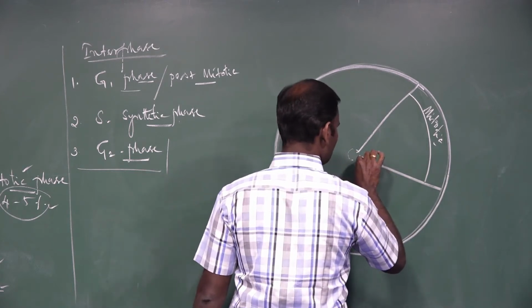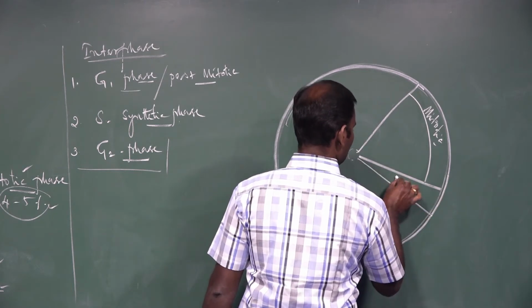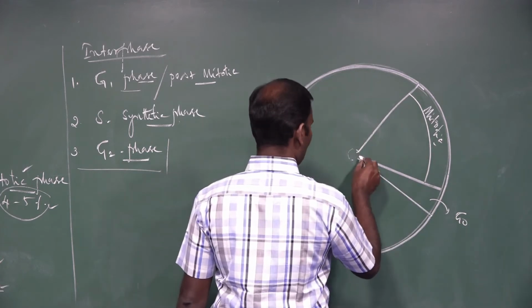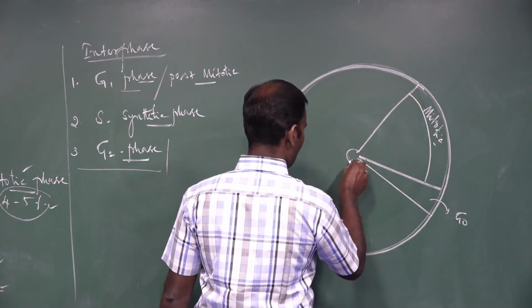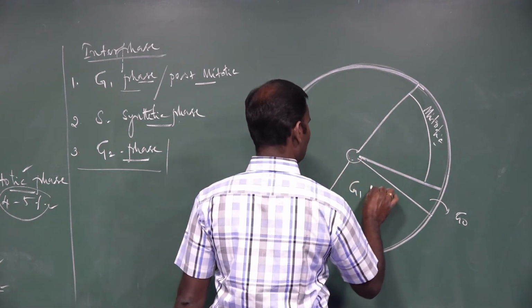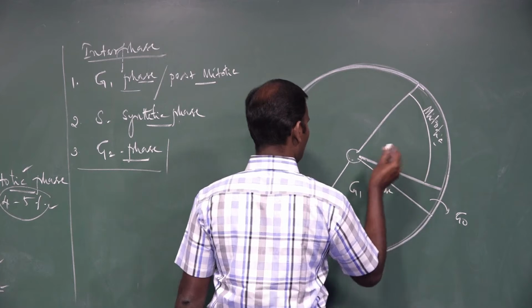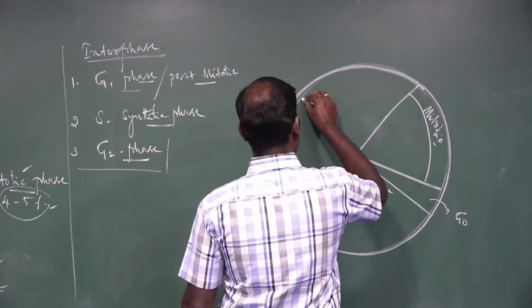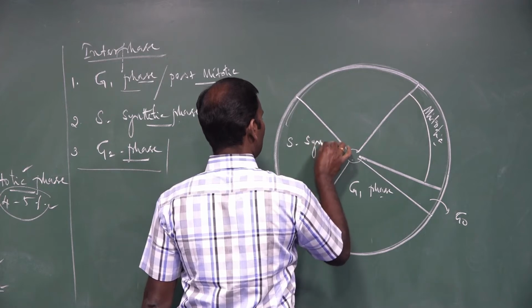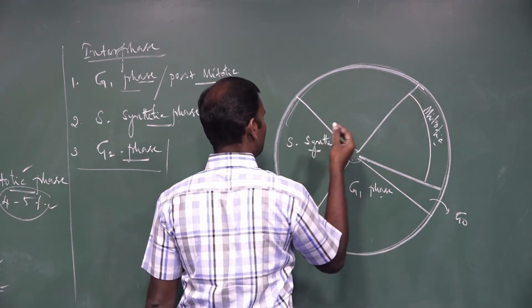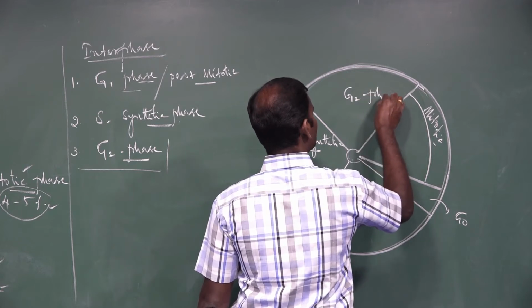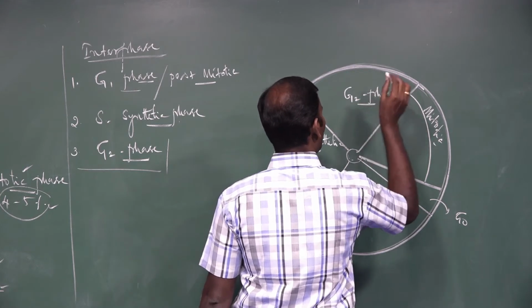The next is the G0 phase, then the G1 phase, then the S phase or synthetic phase, the next G2 phase or gap 2 phase.